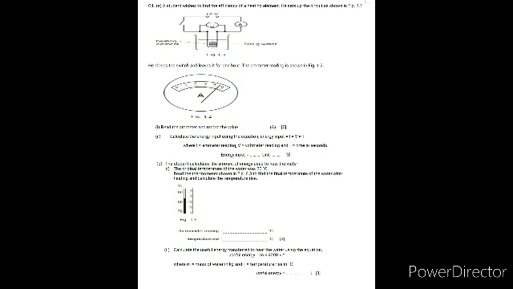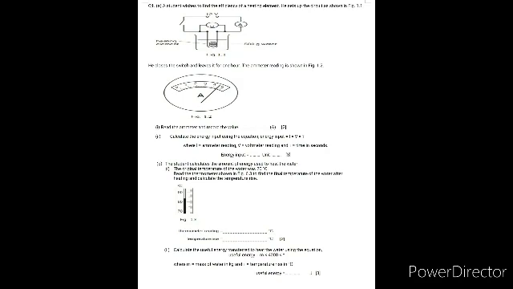So the thermometer reading is 83 degrees Celsius. The second part of the question is to find the temperature rise. Earlier the temperature was 20 degrees Celsius, now it is 83 degrees Celsius. You subtract and get the answer as 63 degrees Celsius.